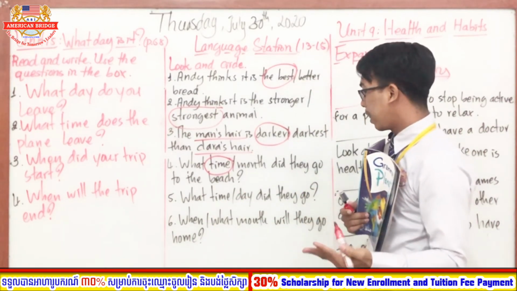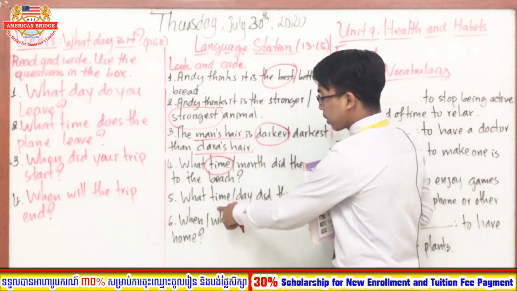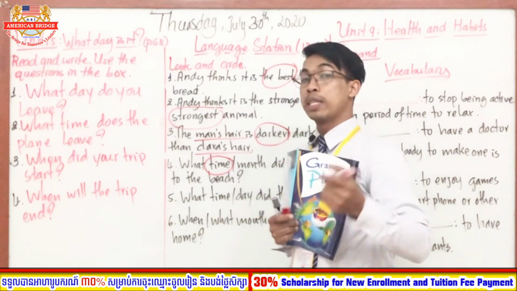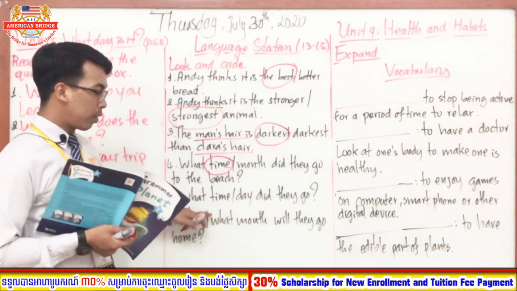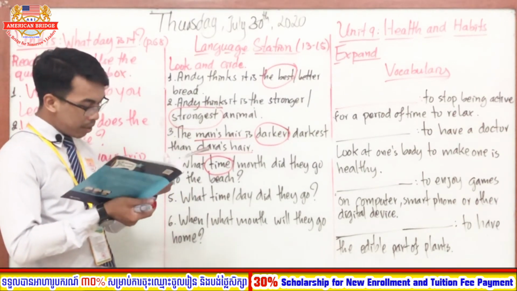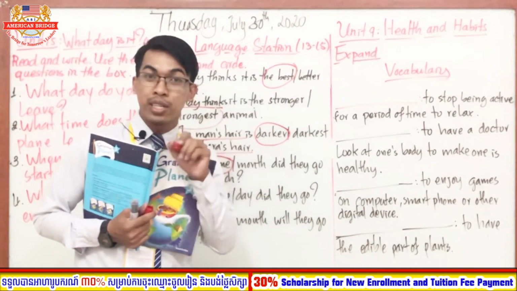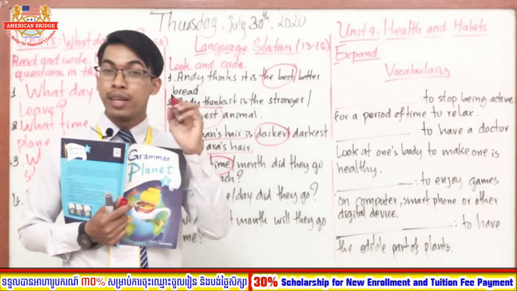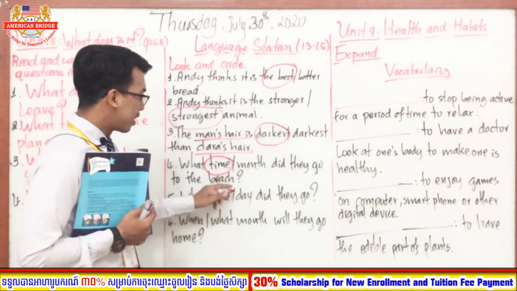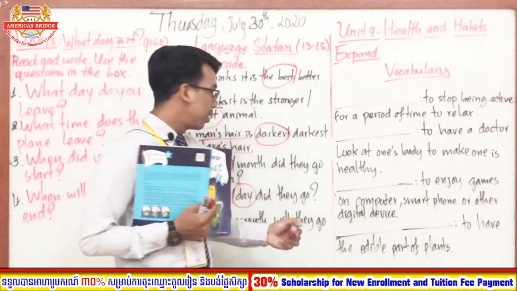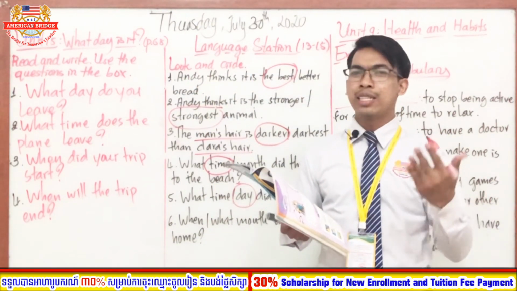What time, what day did they go? What time, what day did they go? Now let's focus on what time and what day. Which one is the correct answer? You can look at the answer. They went on Saturday. Saturday refers to the day, yes, very good. So it must be the second one. It is about what day. What day did they go? They went on Saturday. Easy, right? All right.